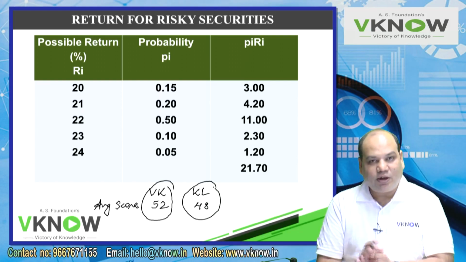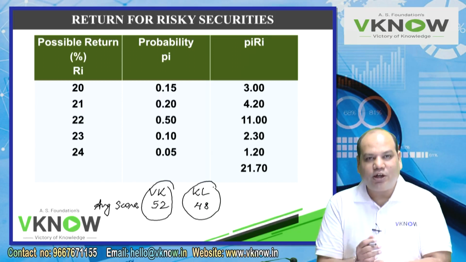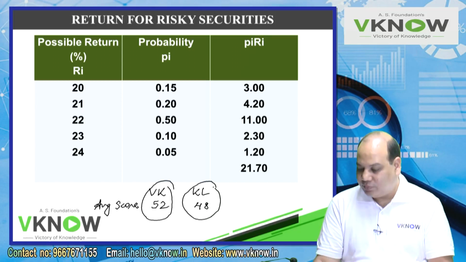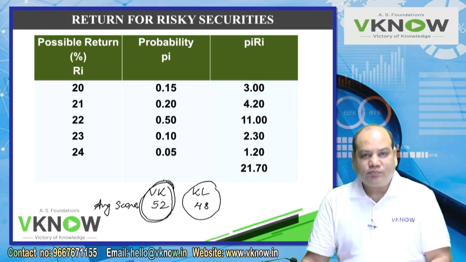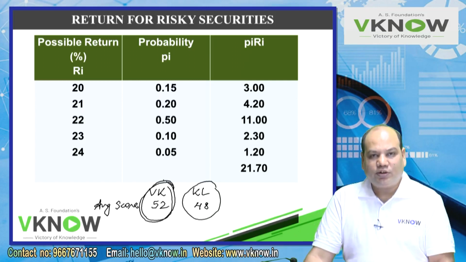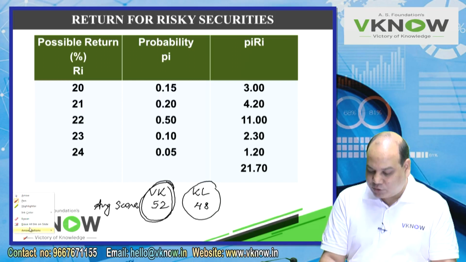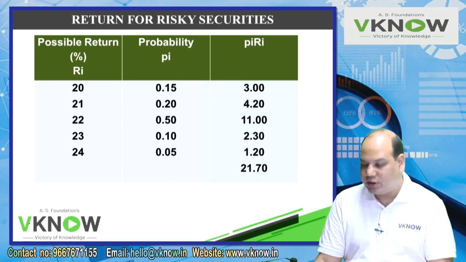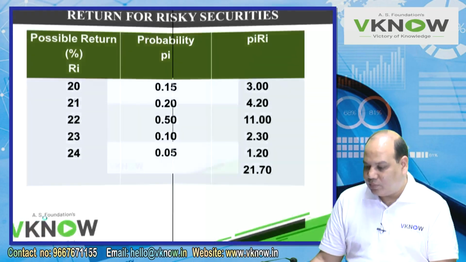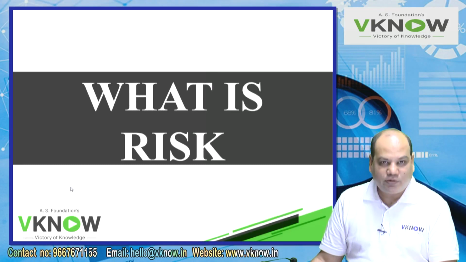So expected return is not actual return. Actual return can deviate from expected return, but at least based on some average data, we will be able to take some decision. Otherwise, how will you take a decision? Some base has to be there. Other things remaining same, the option with higher expected return will be selected. Average can be misleading also because it may or may not be realized.